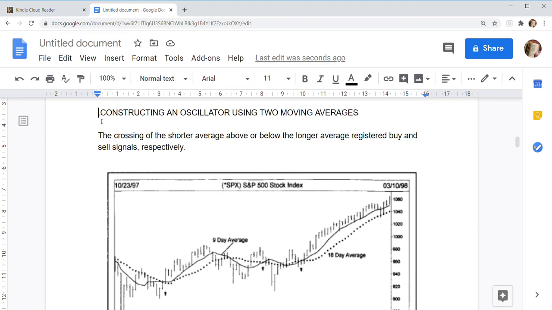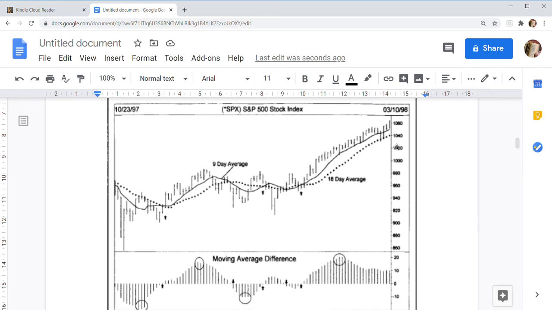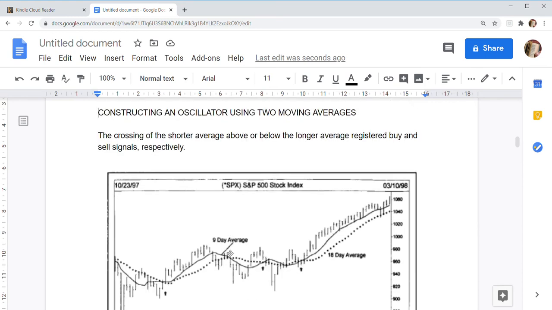Constructing an oscillator using two moving averages. The crossing of the shorter average above or below the longer average registers buy and sell signals respectively. So this is a double crossover.